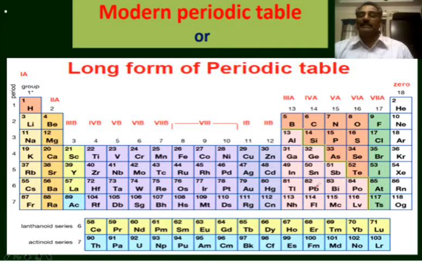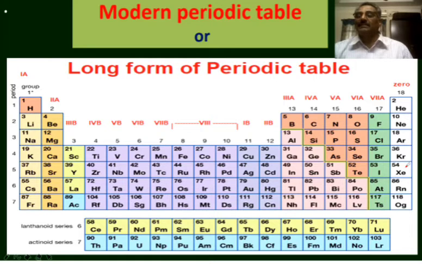Carbon, silicon, germanium, tin and lead are said to be the carbon family elements. Nitrogen, phosphorus, arsenic, antimony and bismuth are said to be the pnictogens. Oxygen, sulfur, selenium, tellurium and polonium are said to be the chalcogens. Fluorine, chlorine, bromine, iodine and astatine are said to be the halogens.